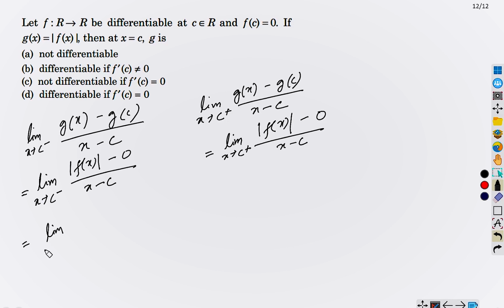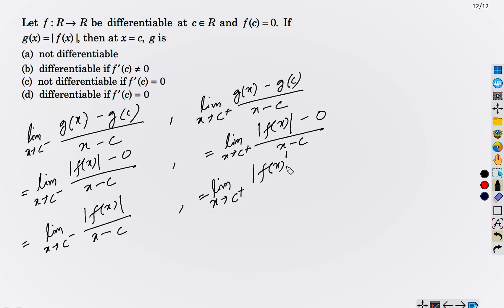Simplifying, we obtain limit x tends to c minus of modulus of f(x) upon x minus c, and here we obtain limit x tends to c plus of modulus of f(x) upon x minus c.